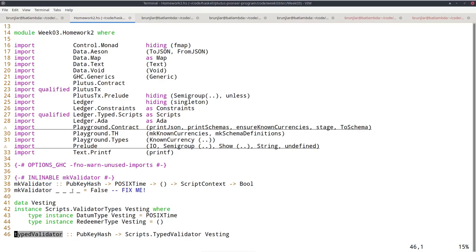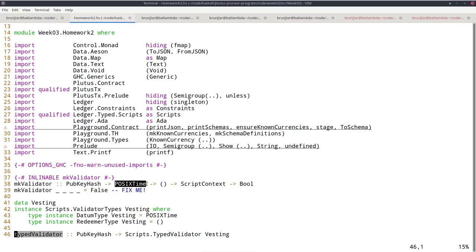And for this homework, I would like you to do another parameterized version where we split beneficiary and deadline between parameter of the contract and datum. So the signature of the make validator function will be like this. PubKeyHash is the parameter of the contract and deadline is the datum. So we split these two pieces of information into parameter and datum.